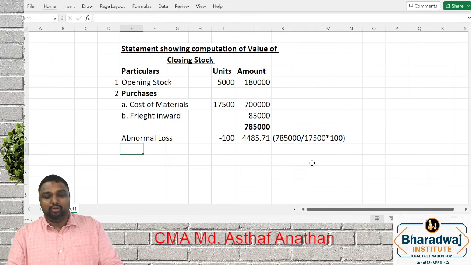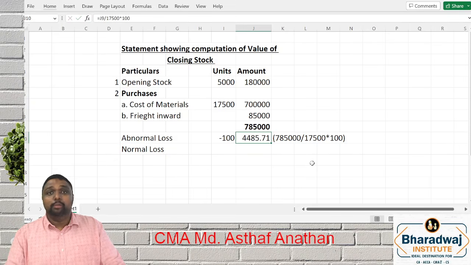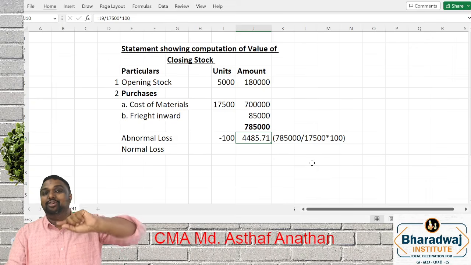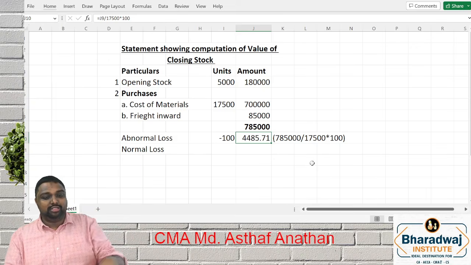Next, you have normal loss. See, in your intermediate process costing concept, normal loss is a part of production, so it will not be separately identified. Why is abnormal loss separately identified? Because abnormal loss you have to identify separately and transfer into the costing P&L. Normal loss is a part of production.